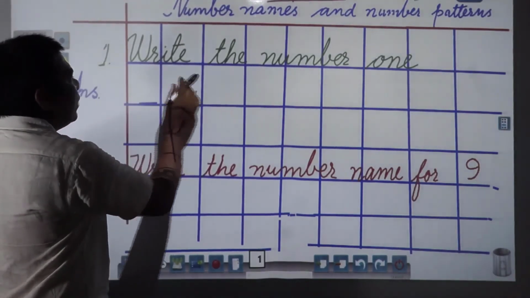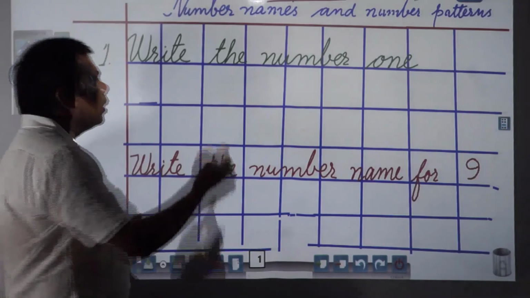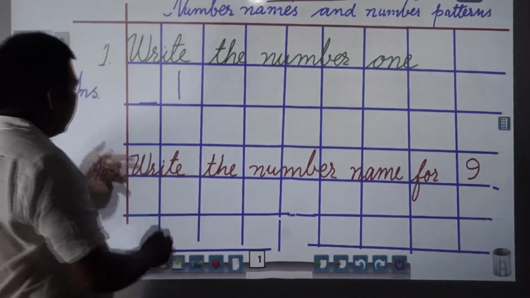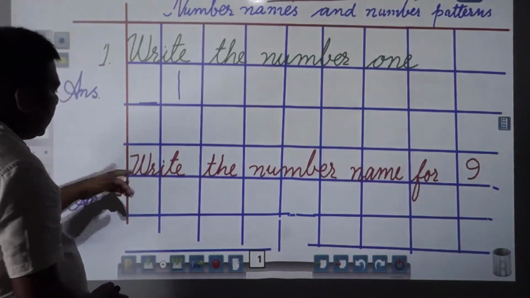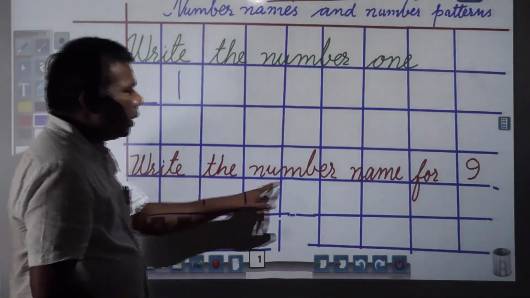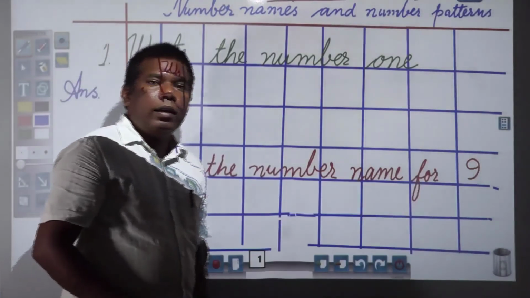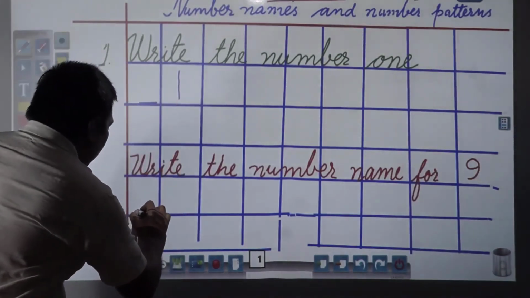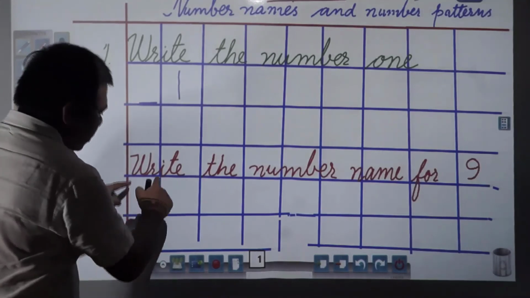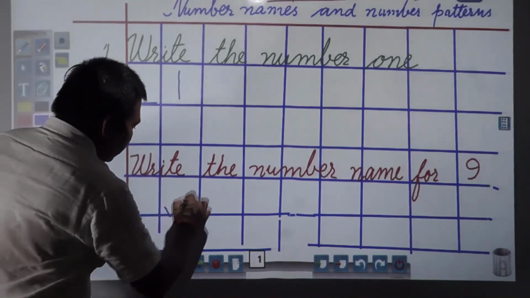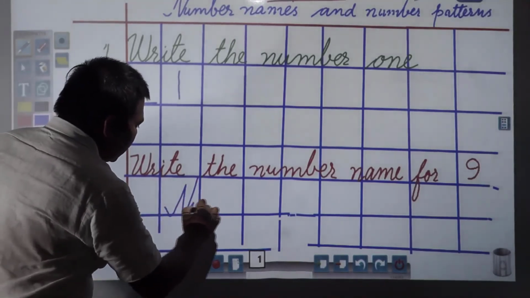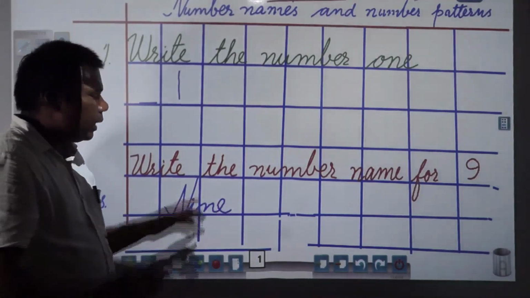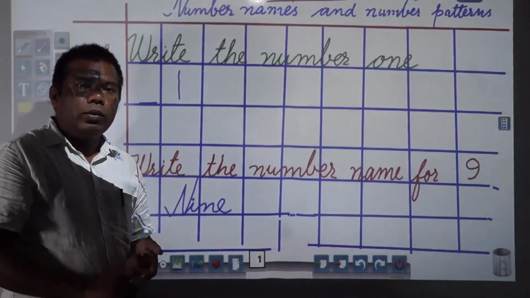One place we can leave so that it will be seen clearly. Here simply 1 you write. Nothing is required to be done. Next question. Any number, suppose it is there. Write the number name for 9. So how will you write 9? Here you see. Here you will start. One box you can leave and you write so that it will be seen clearly. 9. In this way, in cursive writing, in a proper way, you need to write.